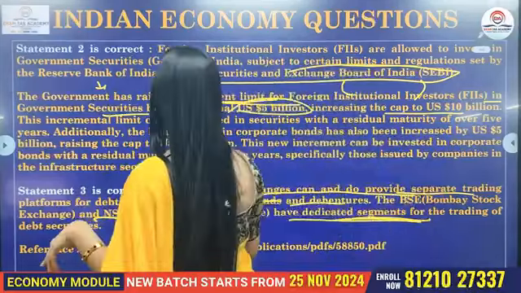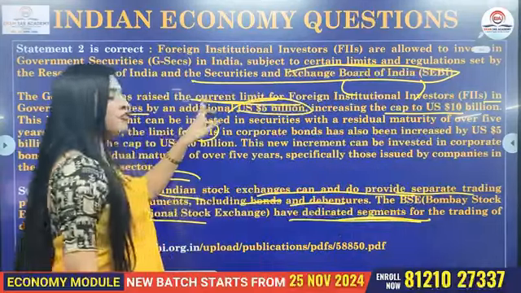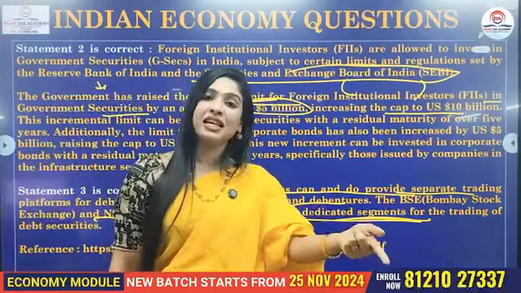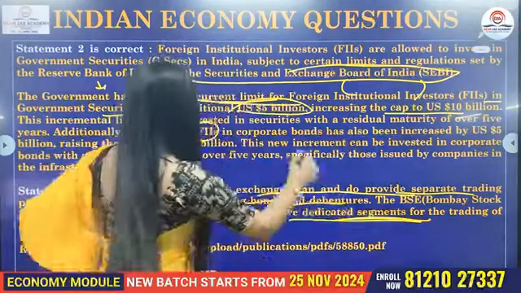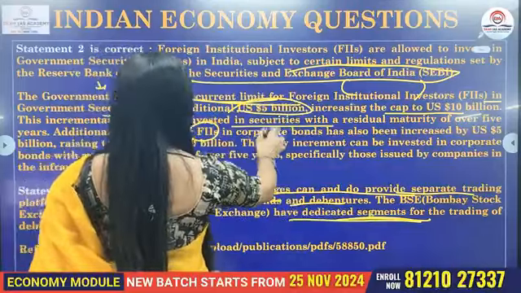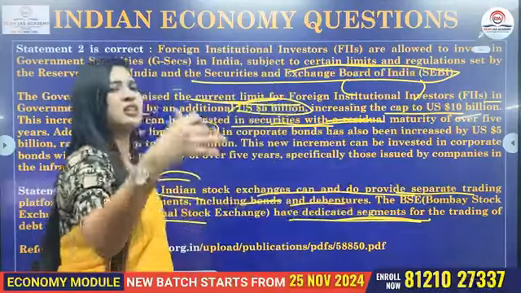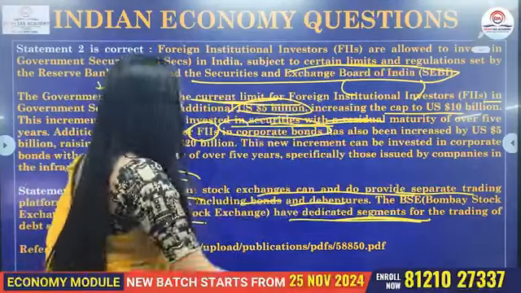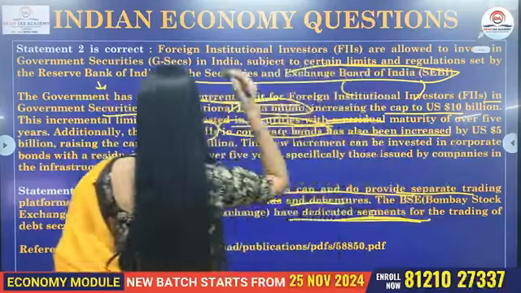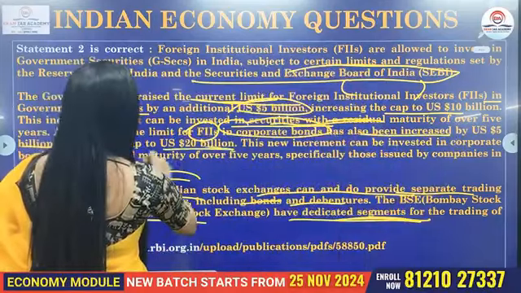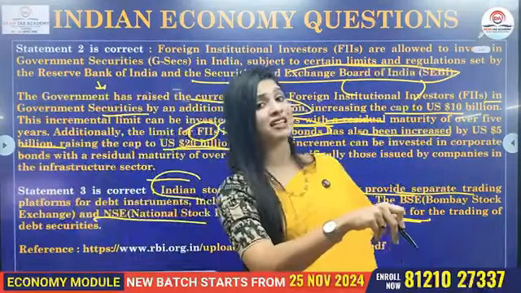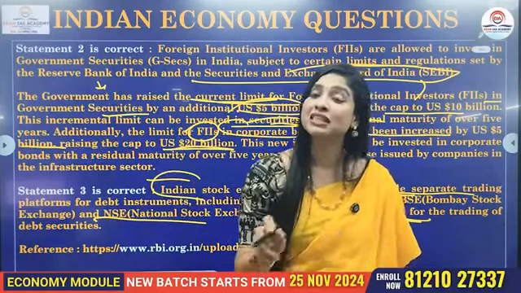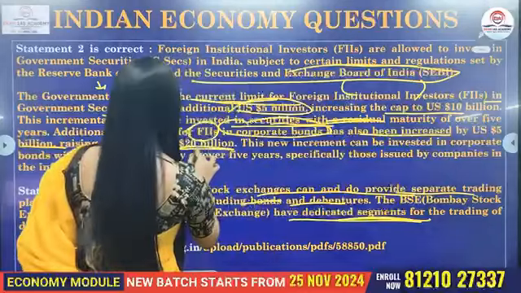The limit is that. Similarly, the limits, this is not only for government, okay. The foreign institutional investors, they can invest in G-Sec, government securities, as well as in corporate bonds. Or let's say they can invest where? In the securities with a residual maturity of more than 5 years. And now, when they invest in corporate bonds, the bonds issued by a company, their limit has also been increased. Previously, it was 5 billion. Now, it has become 20 billion. So, for G-Sec, the limit has increased to 10 billion from 5 billion. And for corporate bonds, it has increased from what, children? Very good, to 20 billion.